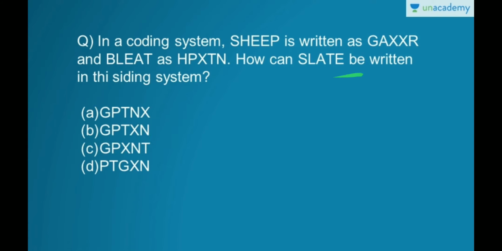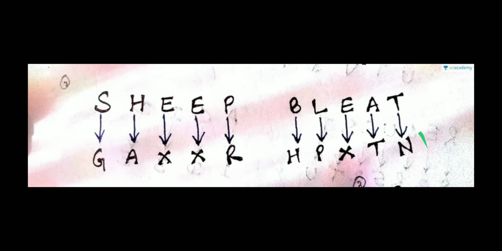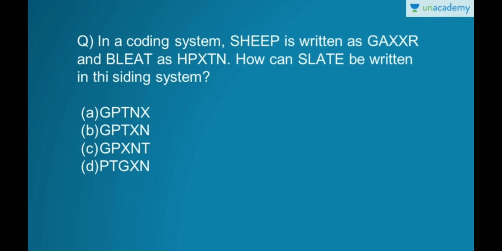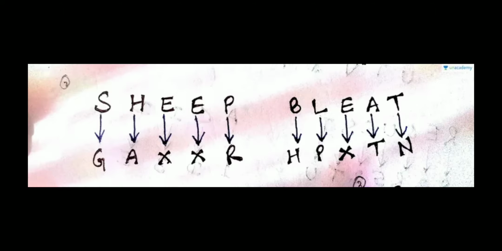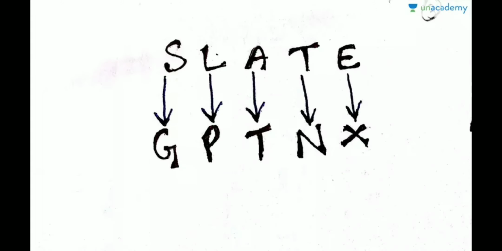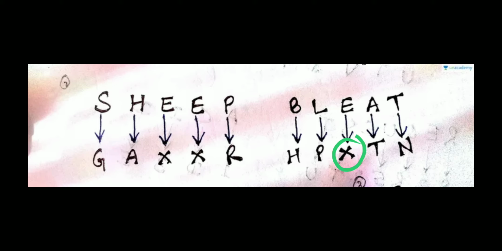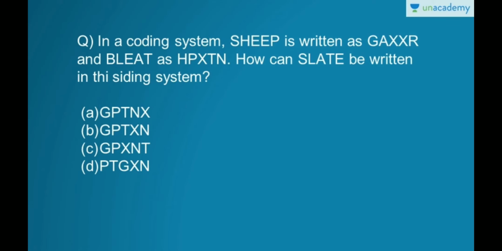Now T, E. T is coded as N and E as X. Sorry, not N, E, because E is coded as X. So the coding at the end should be NX. So you got your answer, that is G, P, T, N, X, right?